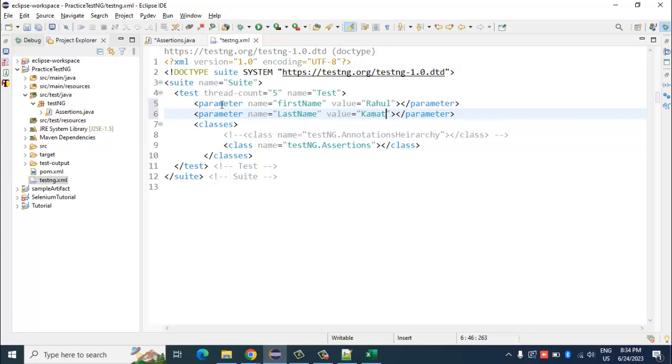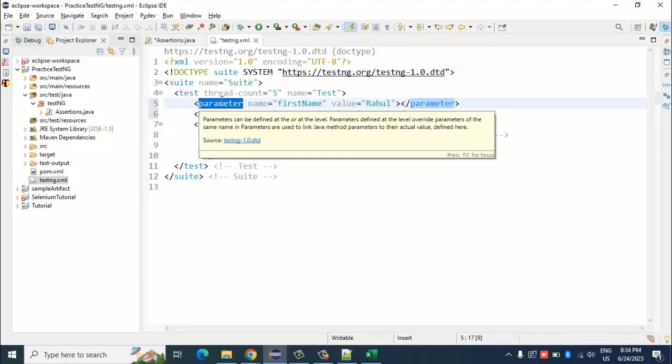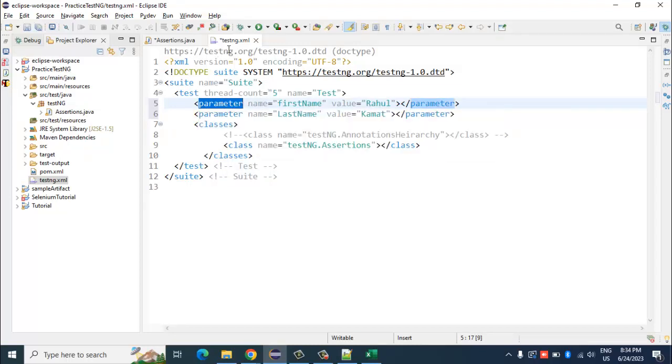So here, as I said, I have used this parameter tag in the XML file, and there is this option called name and value, where you can store the name of the variable and its value.